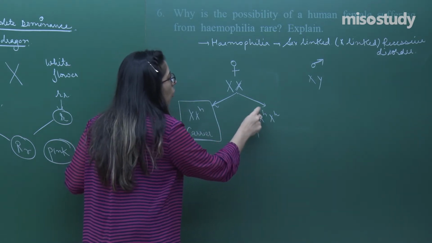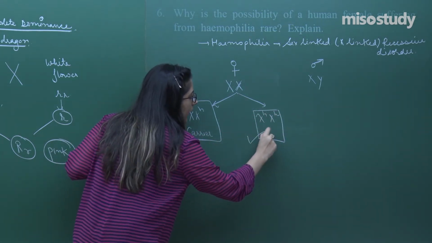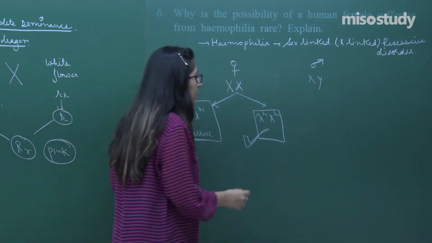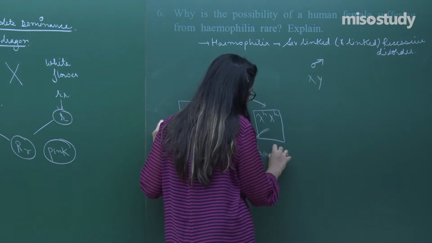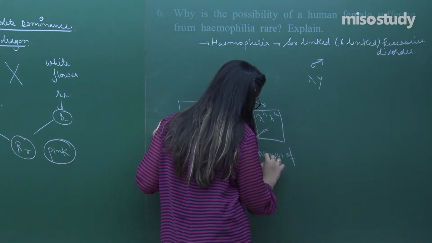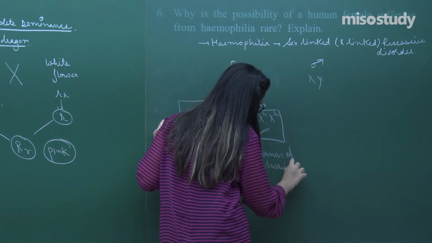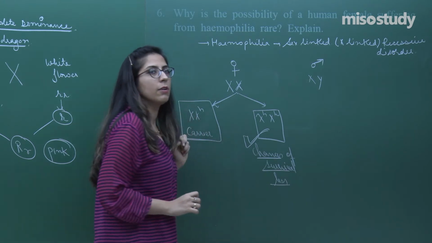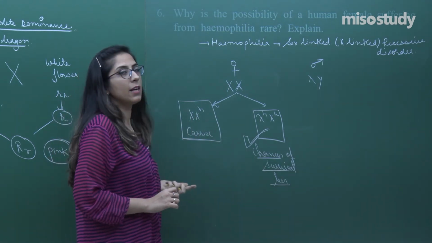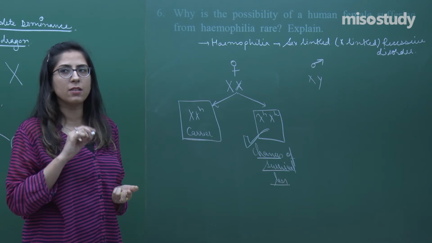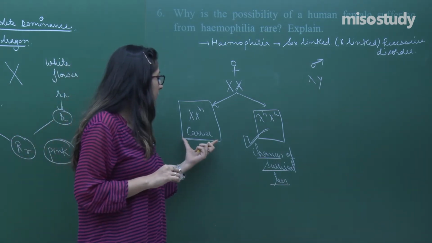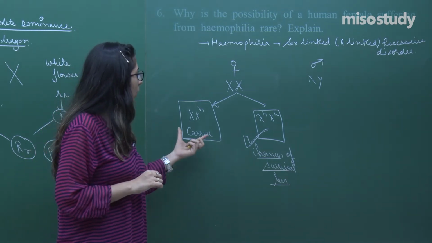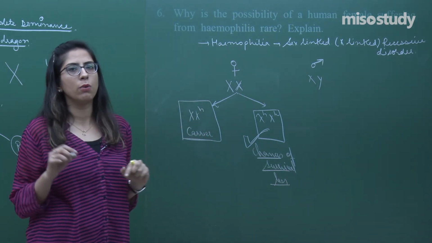When a female is in homozygous condition, if such a type of baby is formed, then the chances of survival are very less. They will not be able to reach a reproductive phase. Only a carrier female, who will not show any kind of disease because it is a recessive disorder, will be able to survive, the rest will not be able to survive. So, always a female can be a carrier, they will not show any disease.